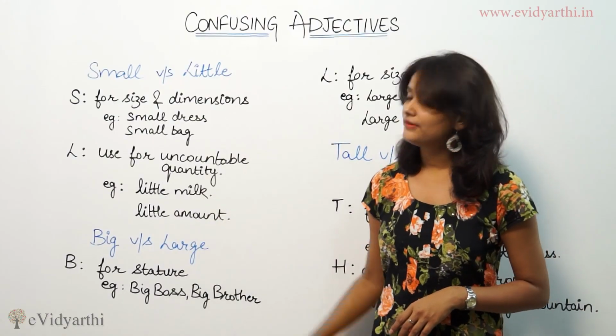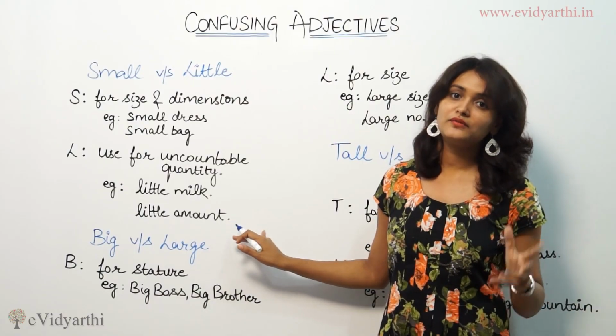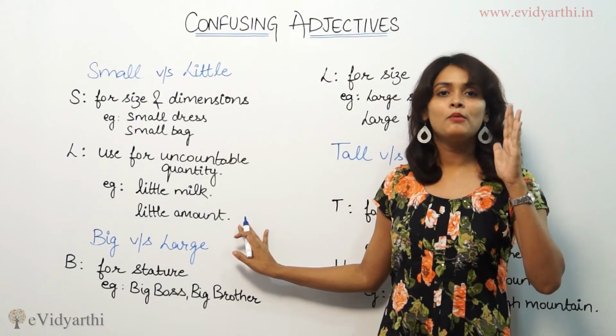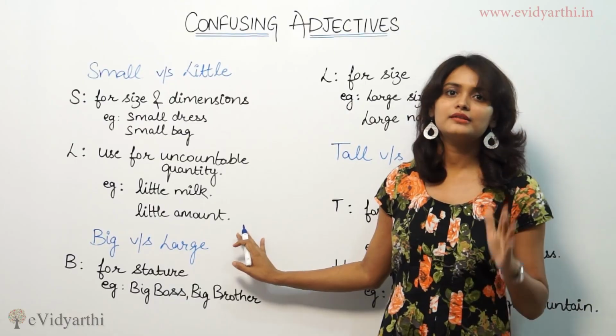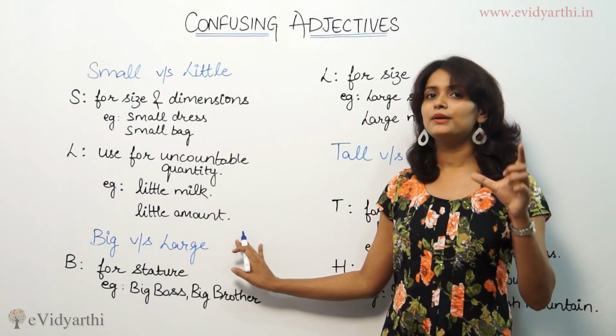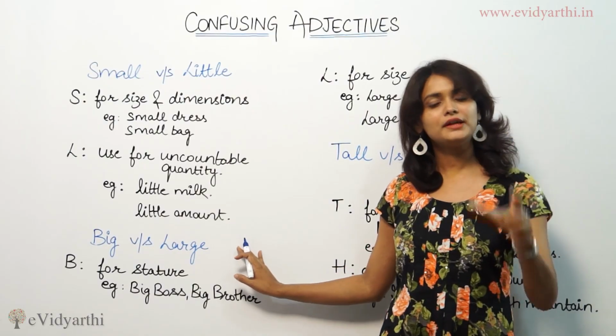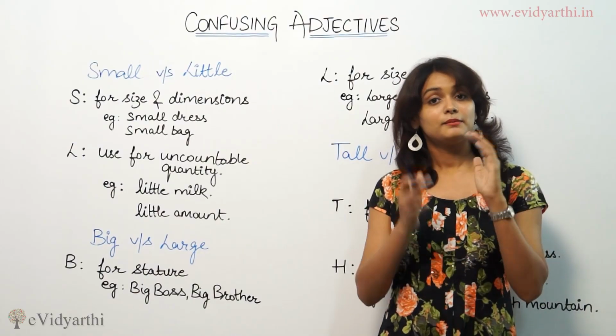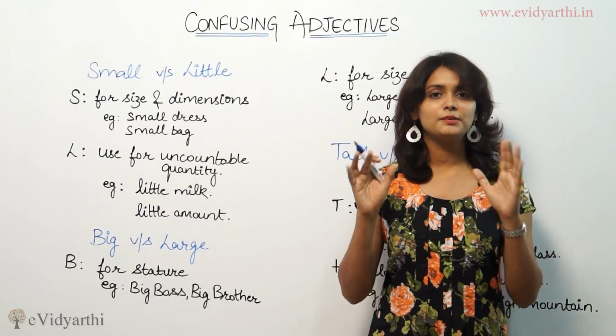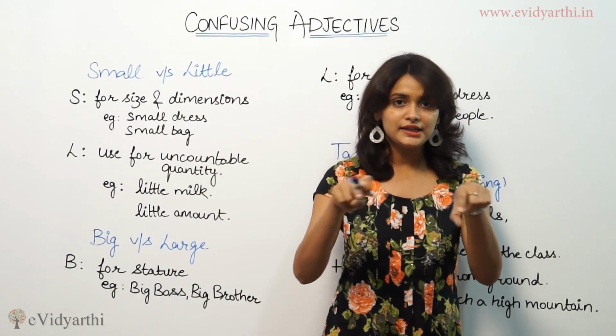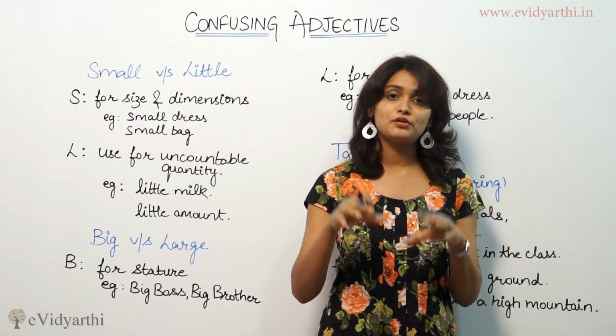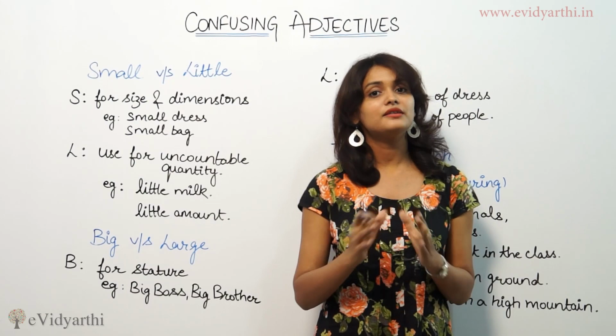Or big event also, a very important event. When we say large event, it means more people in the event. That's what large event means. I need a big cup. Right? So big cup means the size of the cup. But when we say I need the large one, it means I'm talking about the wide mug. I'm talking about the depth or cut of the mug. I need the wide one.